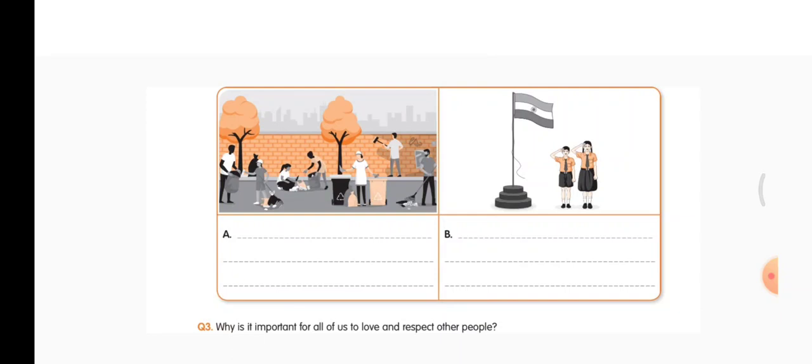You can write that. In picture 2, you can see the school children here. They are saluting the national flag. So which duty are they performing? They are performing the duty of respecting national symbols. You can write it there.